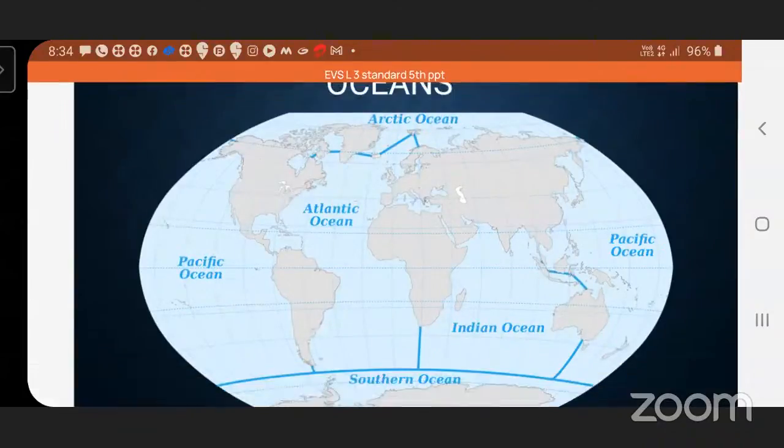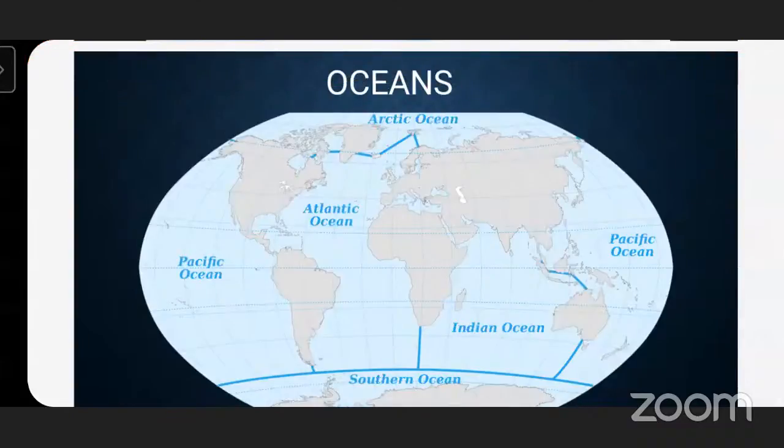So we have studied first the lithosphere, and now one more time I'm revising. Hydrosphere is made up of water, the part of the earth which is water. On the earth, two-thirds is covered by water.